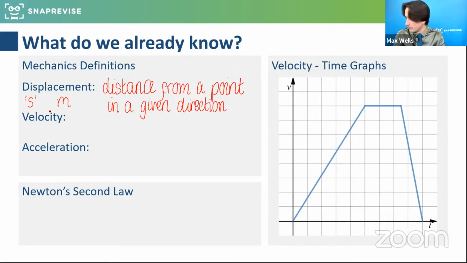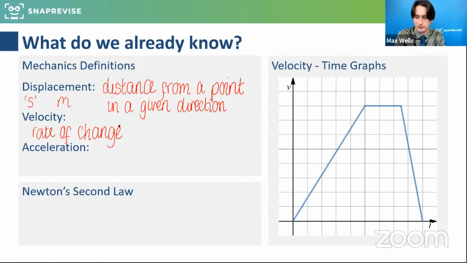Velocity, for those that maybe haven't seen this defined before, is what we would call the rate of change of displacement. And it's good to think of it that way. Some people say, isn't it the similar sort of version for speed, which effectively it is.